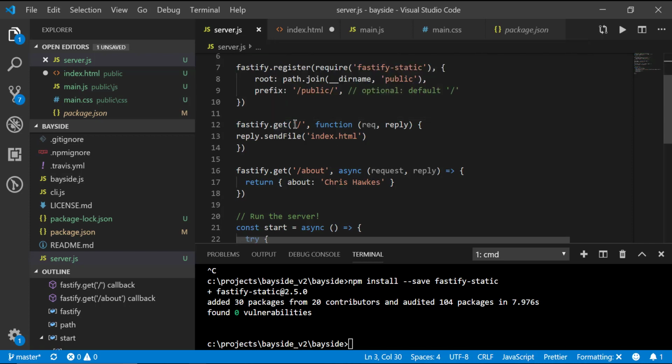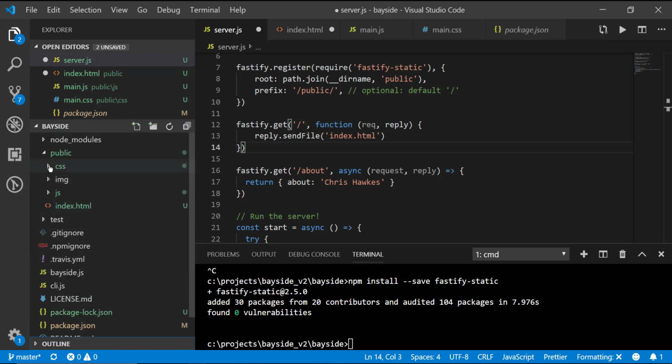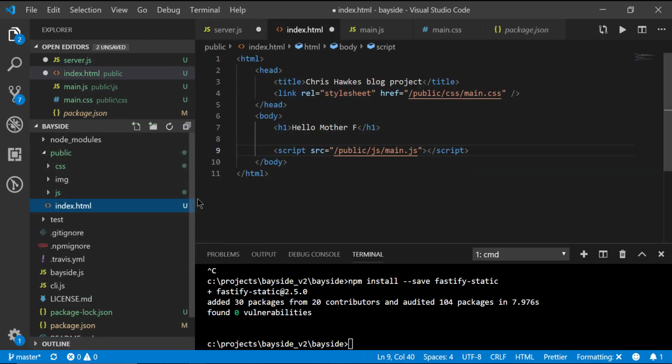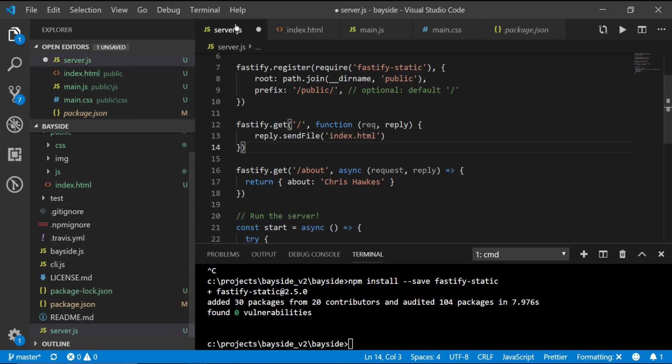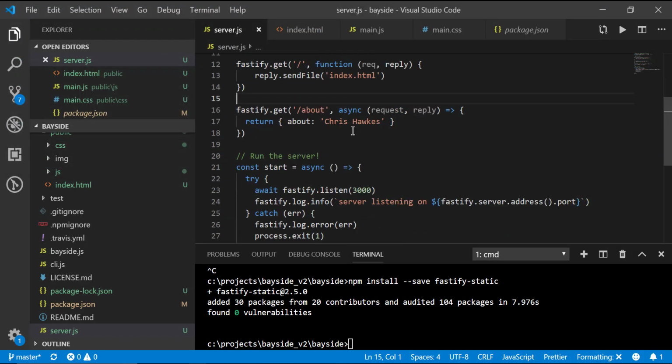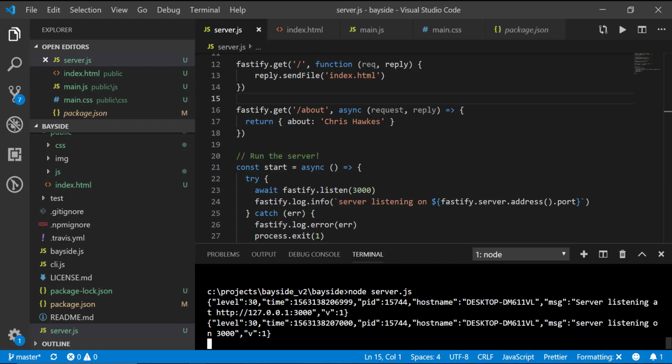All right, so if everything goes well, this thing is going to go ahead and at the root directory, it's going to respond back with HTML that it's going to be getting from the public folder of our project, which we have over here. And you can see the index.html. So this should all be returned if everything works correctly. Make sure you press Control-Shift-S. Don't do that, actually. Press Control-S and just save all your files here so everything's working. All right, we need to go ahead and fire the server back up. So say node server.js.